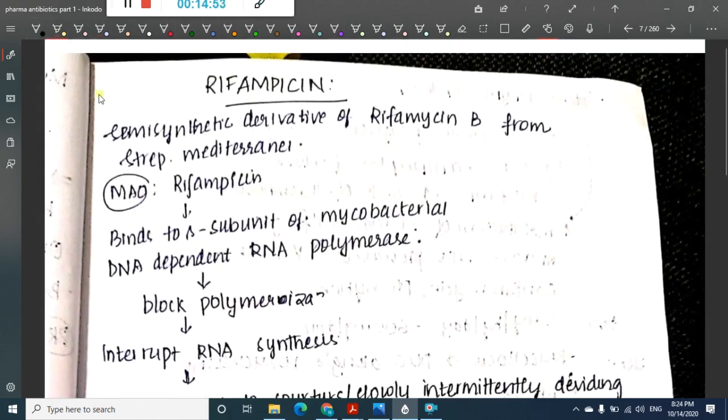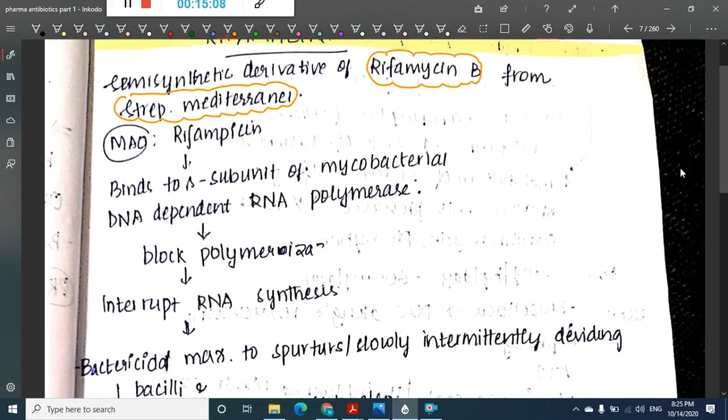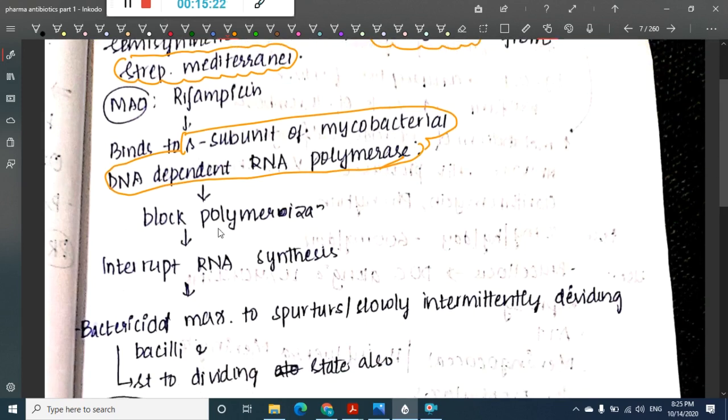Then the next drug is rifampicin. This rifampicin is a semi-synthetic derivative of rifamycin B, which is from Streptomyces mediterranei. If you see the mechanism of action, rifampicin will bind to the beta subunit of mycobacterial DNA dependent RNA polymerase, and it blocks the polymerization and thus interrupts RNA synthesis.